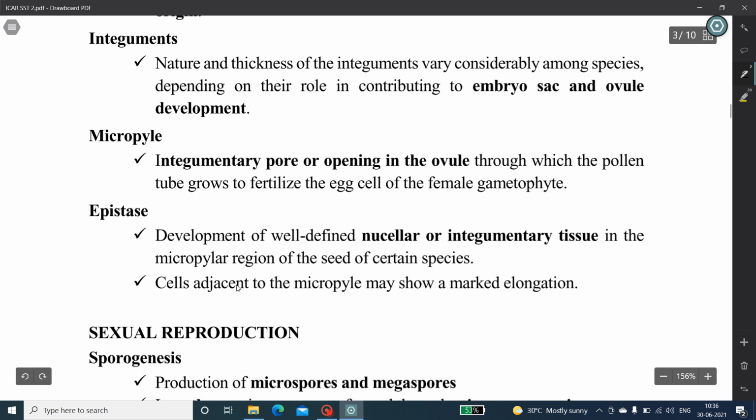It is the development of well-developed nucellar or integumentary tissue in the micropylar region of the seed of certain species, in which the cells adjacent to the micropyle may show a marked elongation.